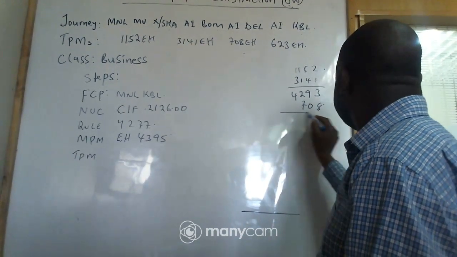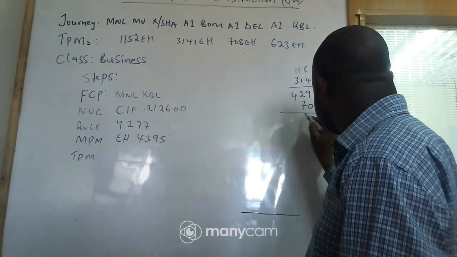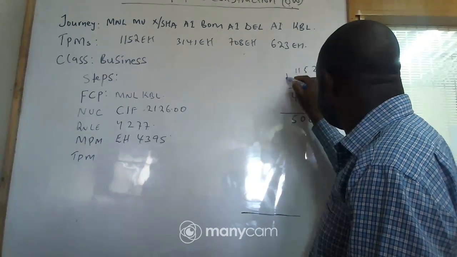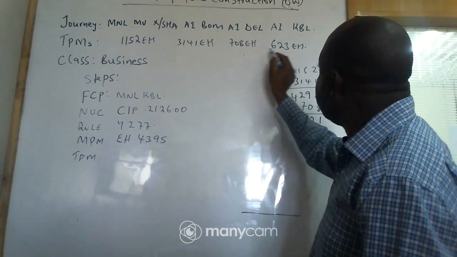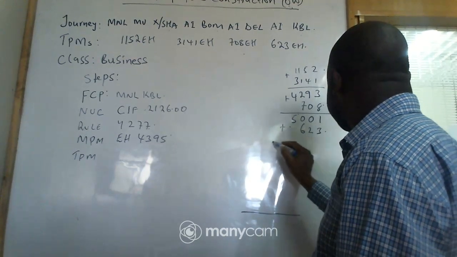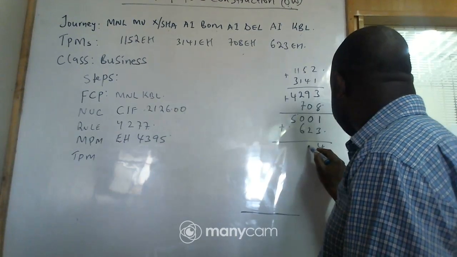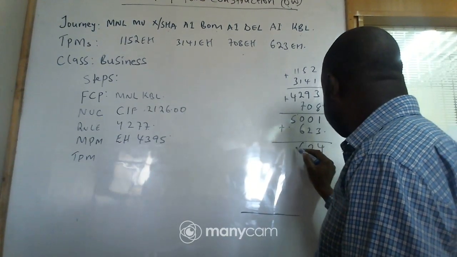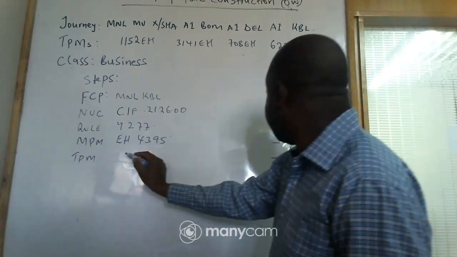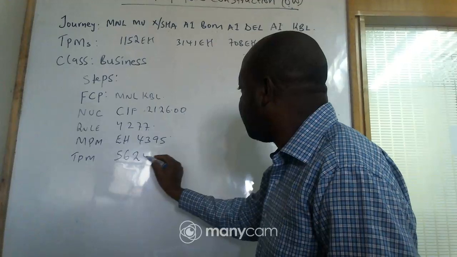This one is 11. Carrying 110. We have our 5. This plus 623. You again add. We have 4. We have 2. We have 6. We have 56. So this is our total what? TPM. So you come here and write 56, 24.